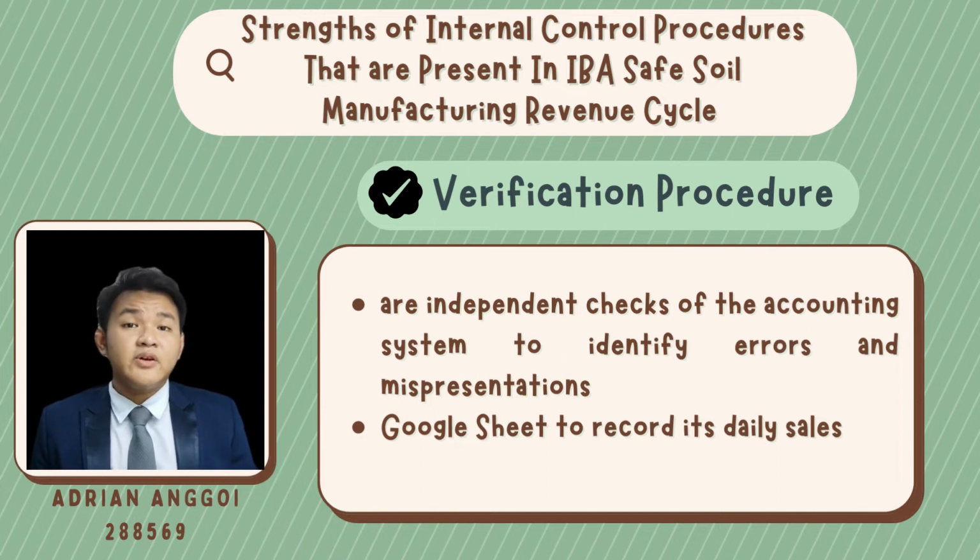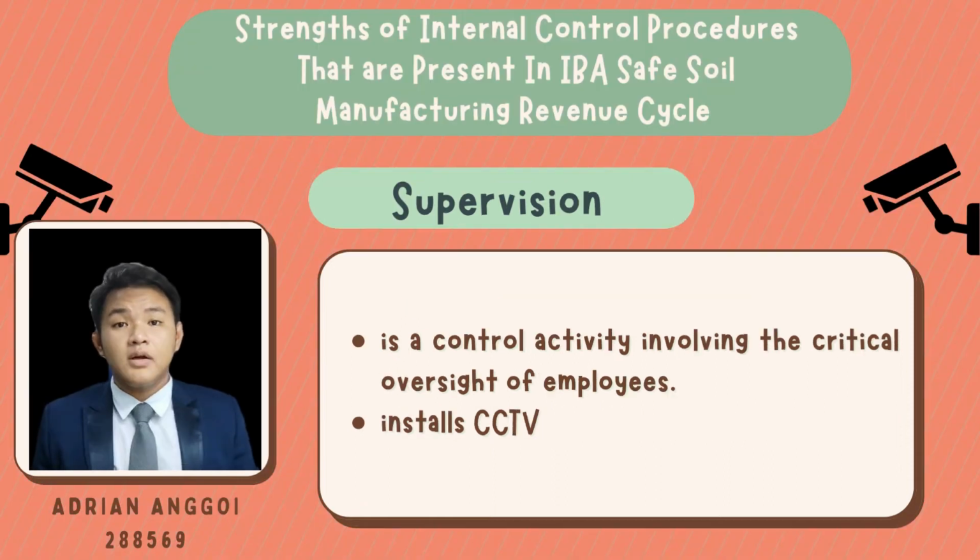Even though computer record keeping appears more likely to deliver a reliable report than humans, the company still applies the verification procedure by independently checking its records to identify any errors or misrepresentations.